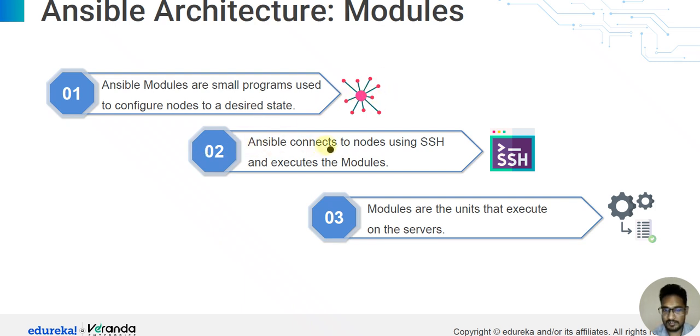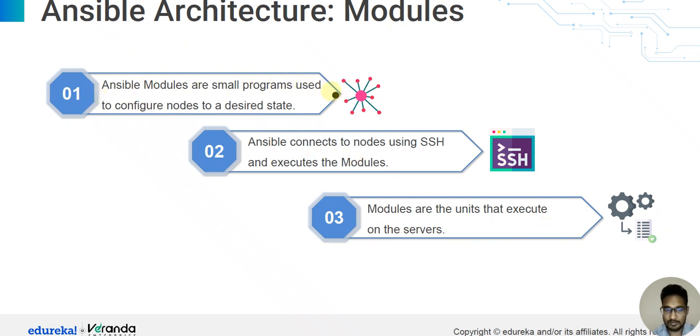Second, Ansible connects to the node by SSH and executes the module. Third, the modules are the units that execute on the server.